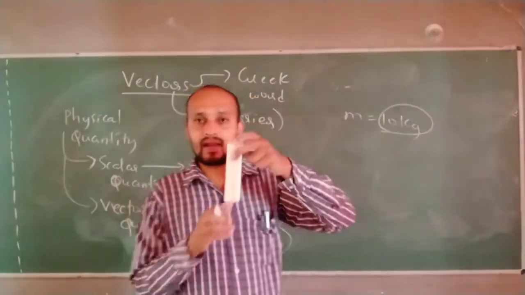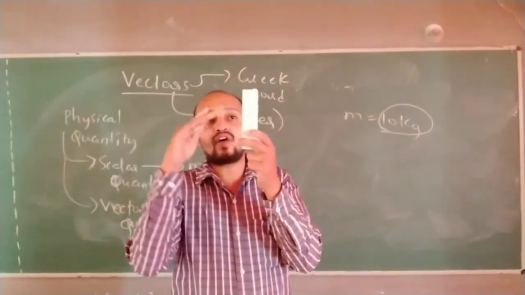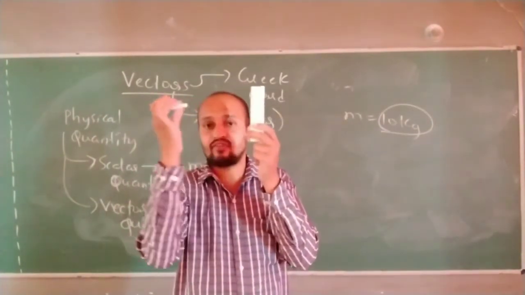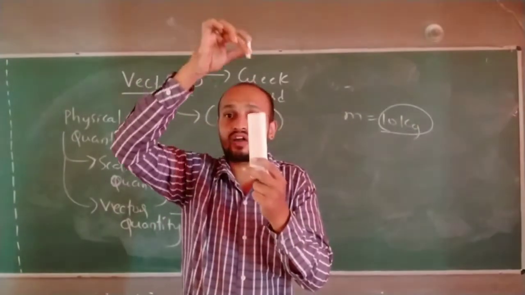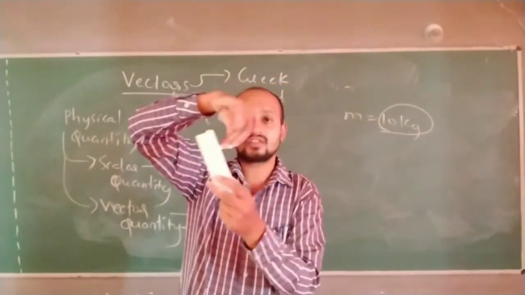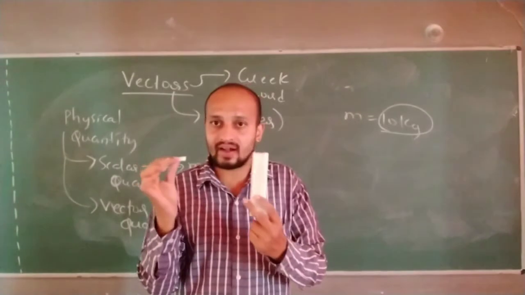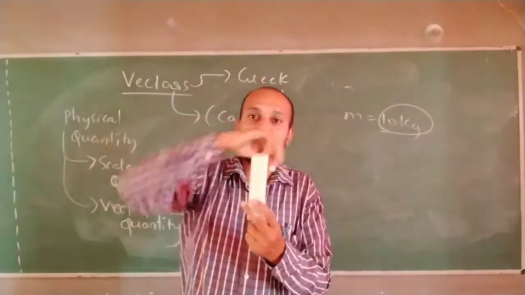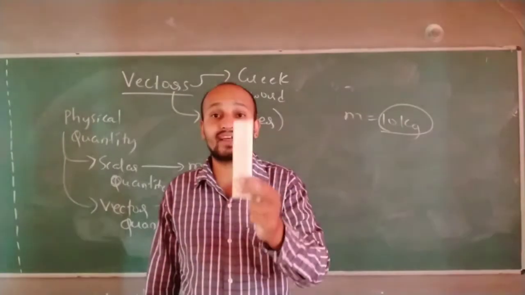For example, if I apply force to this duster from this direction, the duster will move this way. If I apply the same force from upward, the duster moves downward. If I apply the same force from this direction, the duster moves this side. If force was a scalar quantity, then in whatever direction I apply it, the duster could have behaved in the same manner.